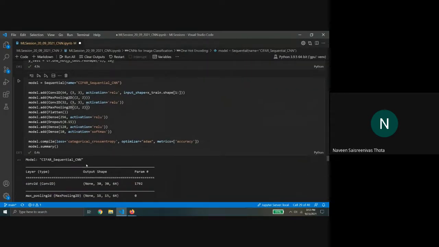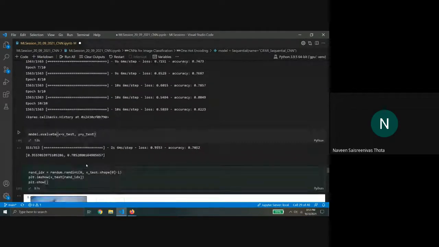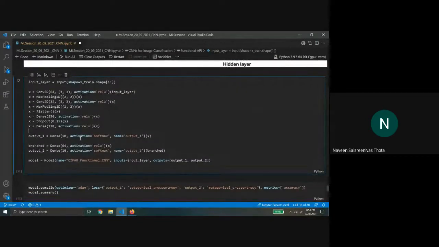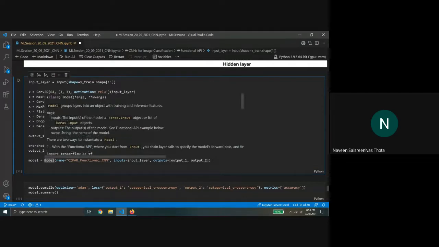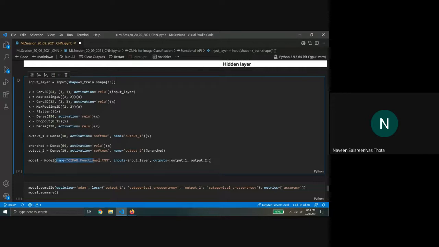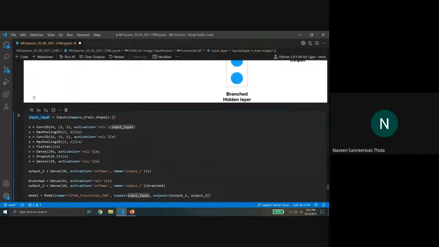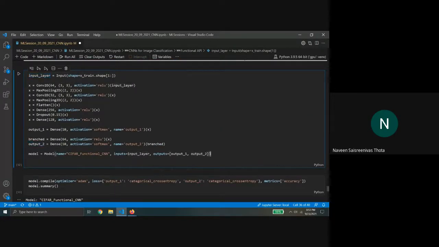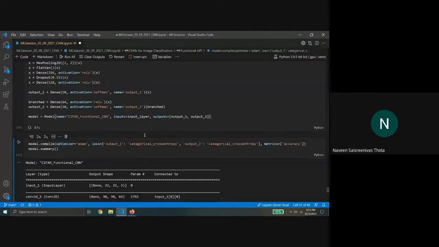I'll close this. So I'll just run this. And then in a functional API, you finally create a model with a particular name. Then you say what the inputs are, and you can give a list here as well, and then what the outputs are. So you're saying that I have one input layer, which is this, and then I have two outputs. So the model would give you the outputs of both cases. That is how the model works.